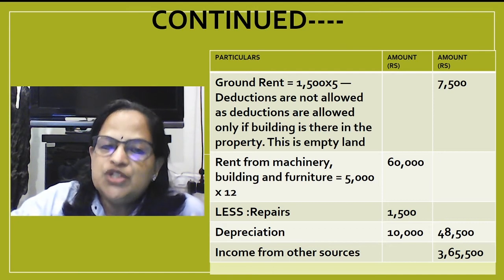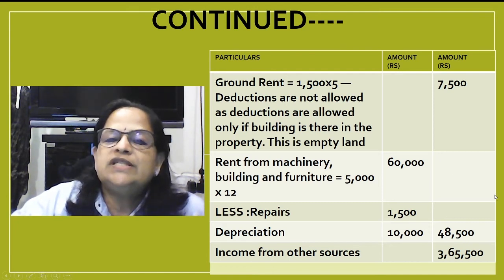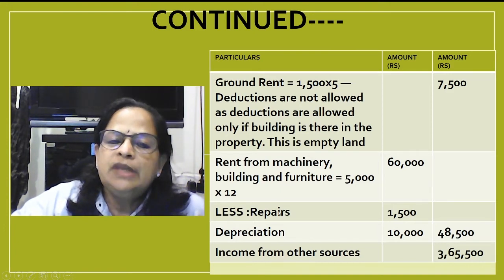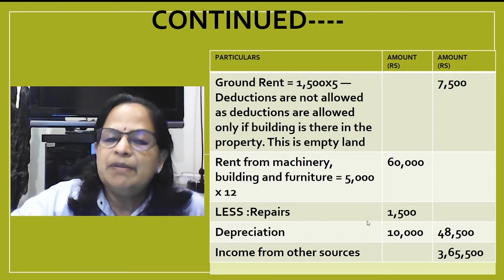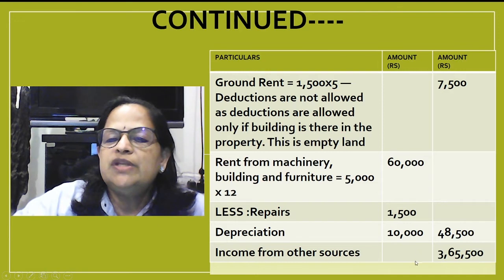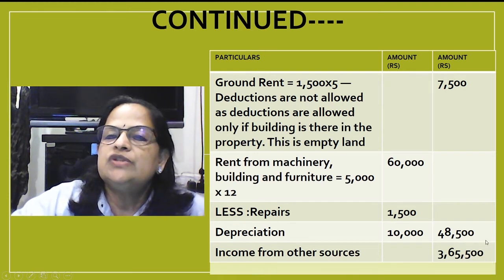Now rent from machinery, building and furniture, 5,000 into 12, 60,000. Here he can claim insurance, repairs and depreciation. He has claimed repairs 1,500 and depreciation 10,000. So 60,000 minus 11,500, he will get 48,500. Income from other sources, 3,65,500.